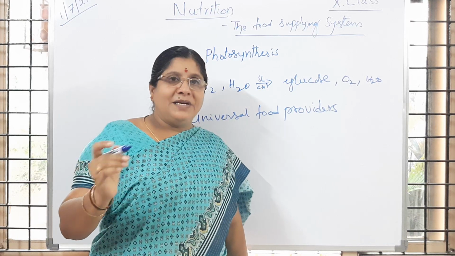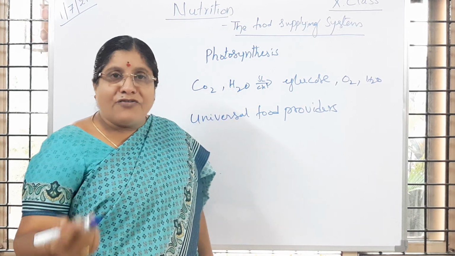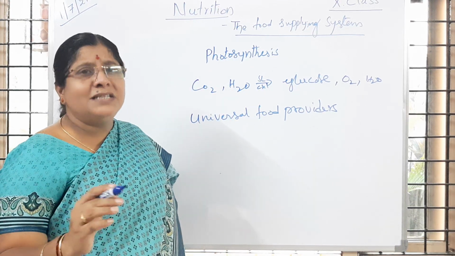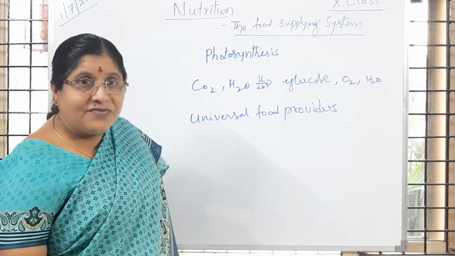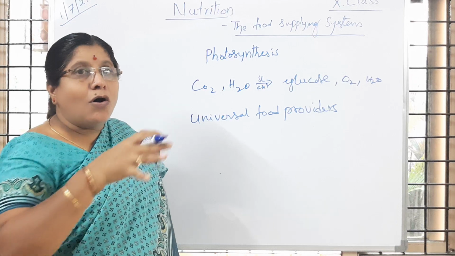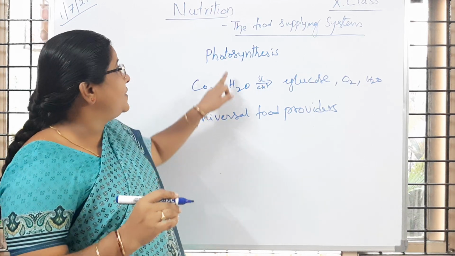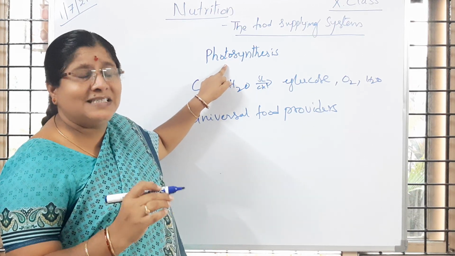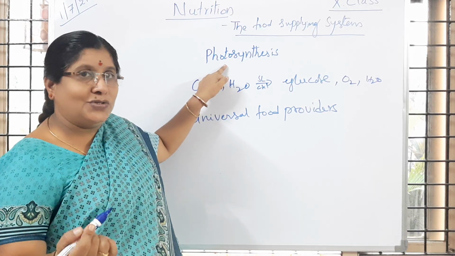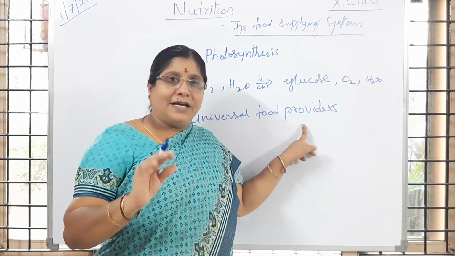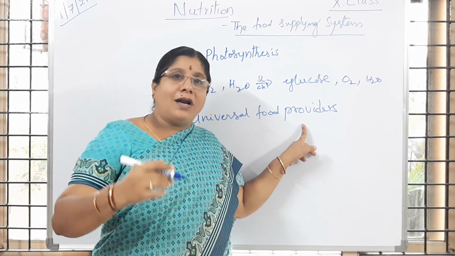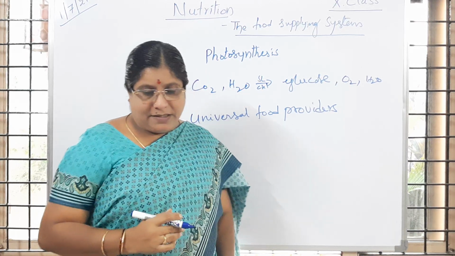More plants means they keep the air fresh and pure, which means pollution will be controlled. And we are getting fossil fuels also. These are all said to be the uses of photosynthesis, the importance of photosynthesis. Is it clear to you? So universal food providers provide food for all the living organisms. Is it clear to you?